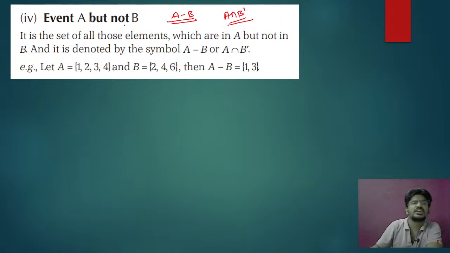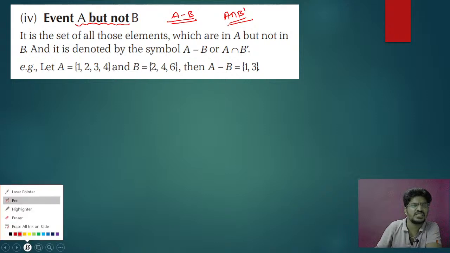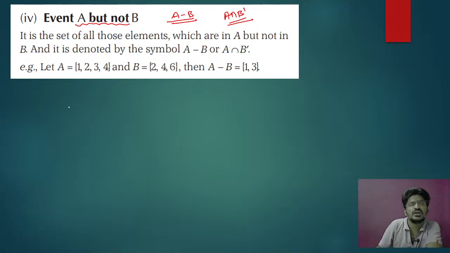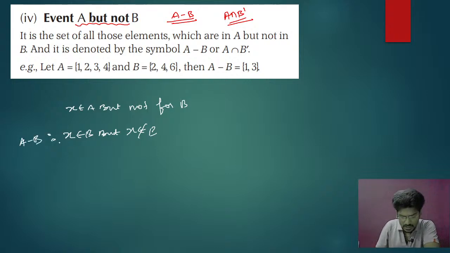That is called event A but not B. We have studied in the set chapter that X belongs to A but not to B, that means X belongs to A but X does not belong to B. That is your A minus B.